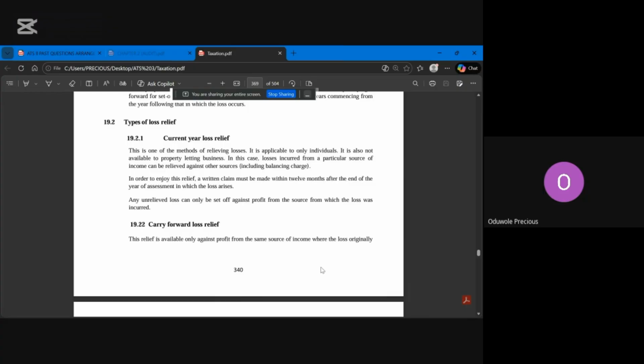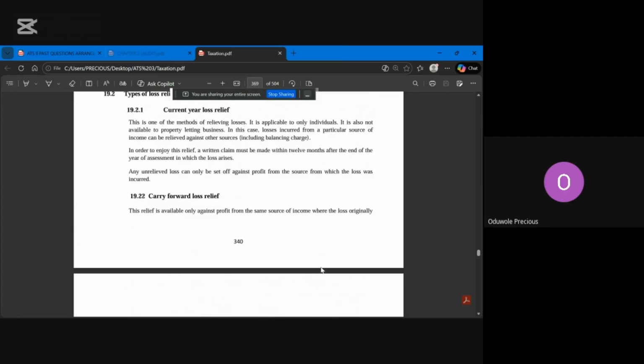So the second one is carry forward loss relief. They are two different things. It is the opposite of current year loss relief.